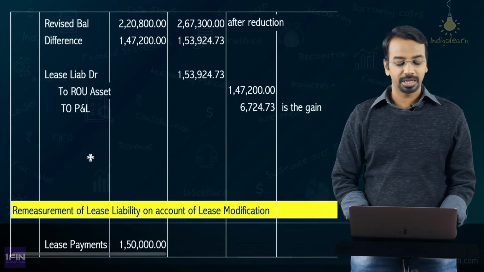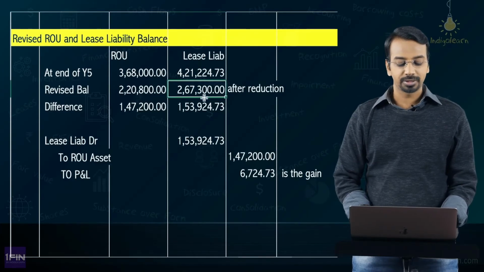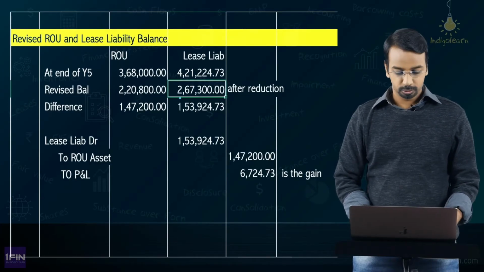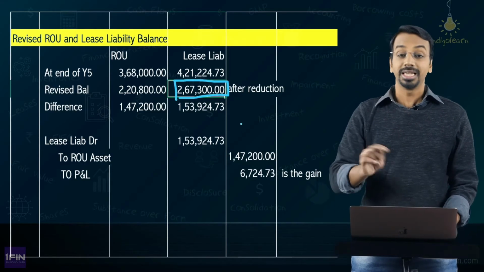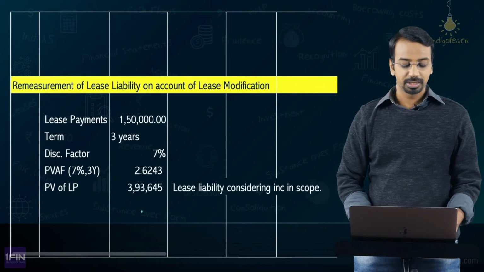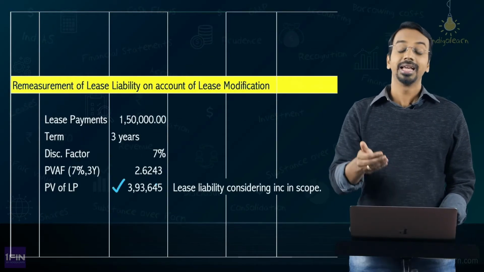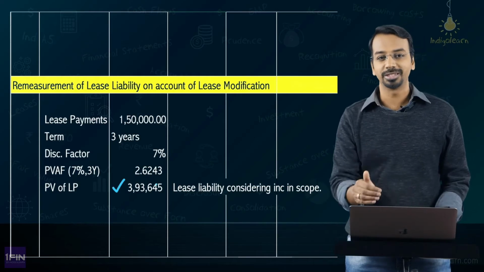Now, what is the lease liability after reduction in scope? The lease liability after reduction in scope is this one, which is 267,300. This is the lease liability after reduction in scope. This lease liability you will compare with the revised lease liability, and any difference will be adjusted to the right of use asset.